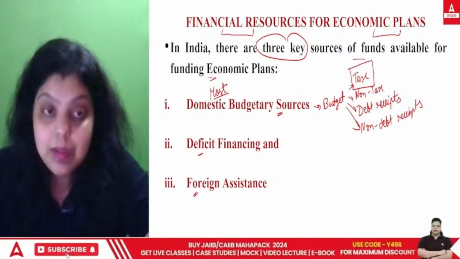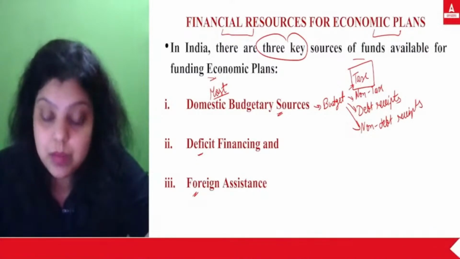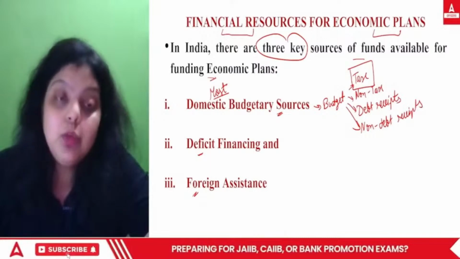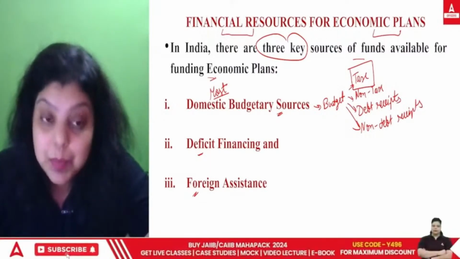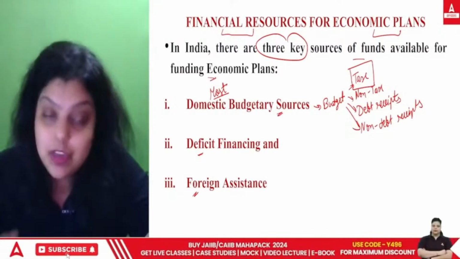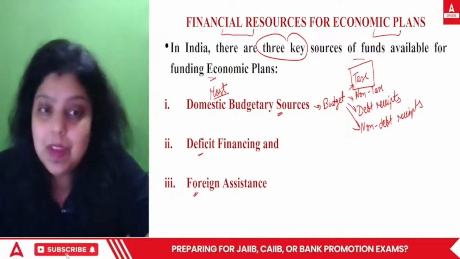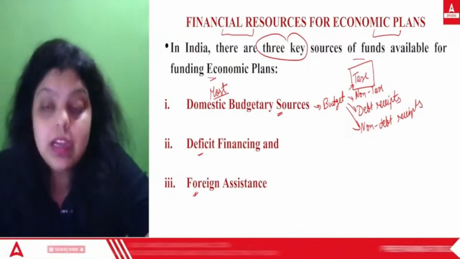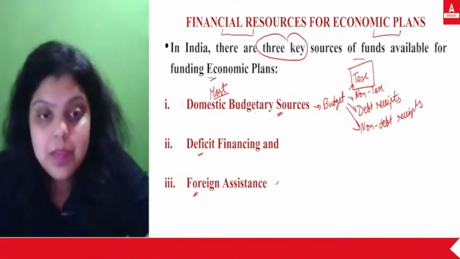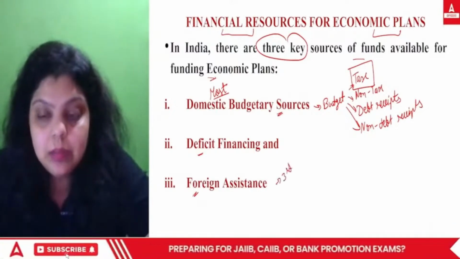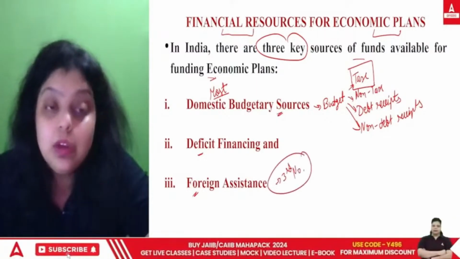This can be done by the government raising money from the public, raising money from the RBI, or ordering the RBI to print new currencies. By these ways, the government can raise capital and bridge the gap between revenue and expenditure, and that is known as deficit financing. The third one is foreign assistance. You are getting capital from foreign sources, foreign grants, for example, and this comes at the third number, which helps the government to raise capital for economic planning.